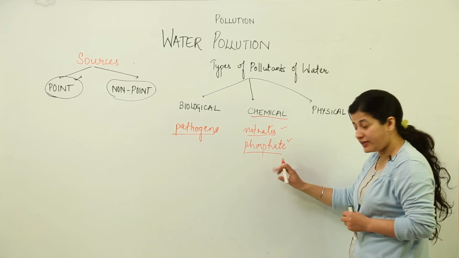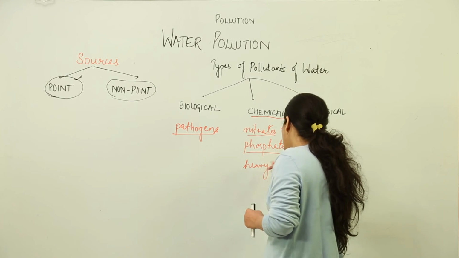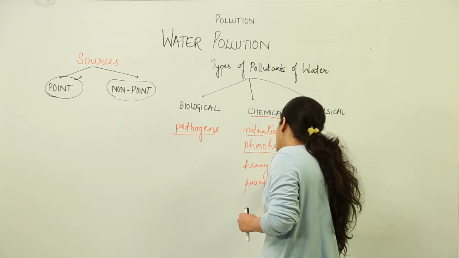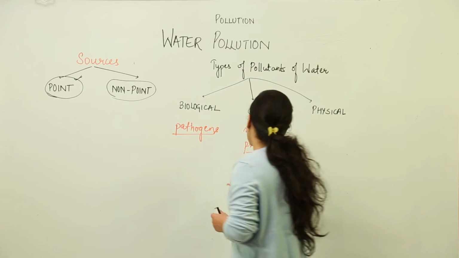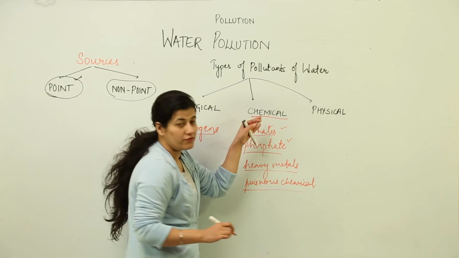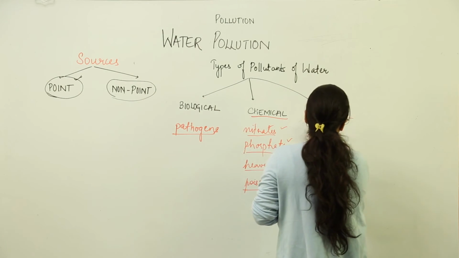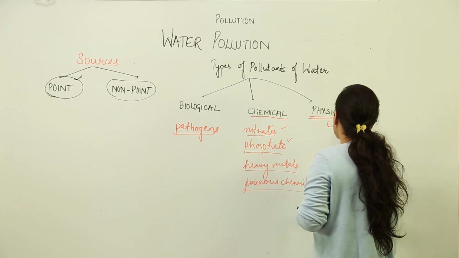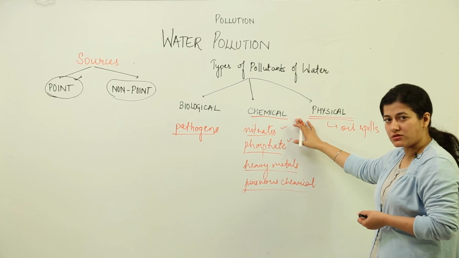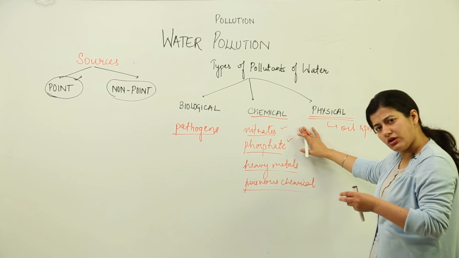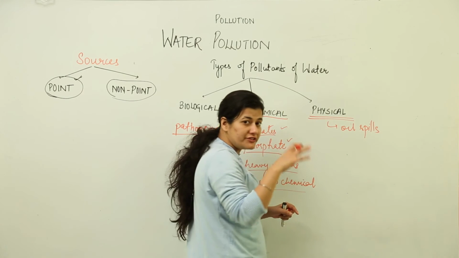Not just nitrates and phosphates, there are heavy metals which also come and add into the water body, and other poisonous chemicals. If by chance the water body has been connected with industrial exhaust, it is going to have a lot of chemical pollutants inside it. And the third one is physical, which is quite surprisingly the oil spills. They are deteriorating the water condition or the water ecosystem or the water composition, physical or chemical or biological, by bringing changes in the physical ecosystem.